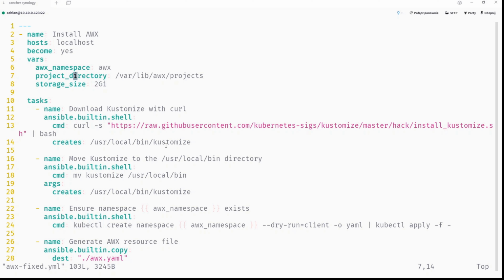So you can set a different path, and this path is working on host level, not inside the container on the pod, but on the host where Kubernetes is installed. In my case, I was thinking, okay, if there is /var/lib/awx/projects on the AWX pod, let's keep this convention and create exactly the same directory on the host, just to have the same path.